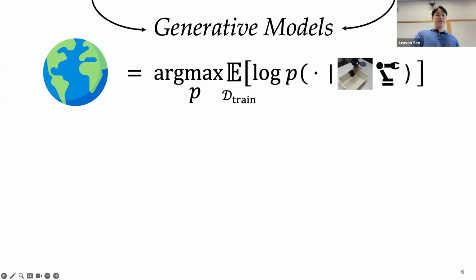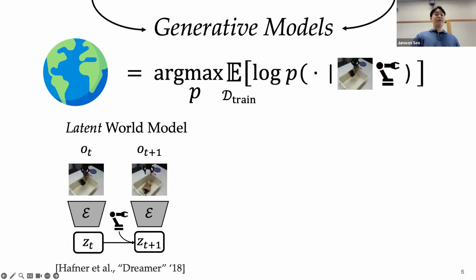And to just briefly introduce, there are 2 dominant paradigms for world models, both of which have shown promising results in predicting the future outcomes of robot actions, thus for robotic control. The first is the latent world model, which jointly learns an encoder that compresses high-dimensional observations into a compact latent space, and a dynamics model simultaneously that predicts the next latent conditioned on the previous state and the robot action, where the predicted latent state can be decoded back into the observation.